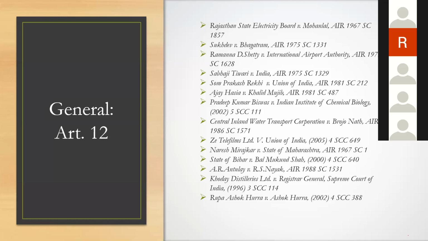Now remember, Pradeep Kumar Biswas is the law of the land right now. The test for determining other authorities is: if an entity, it may be a society, a company, an association, a limited liability partnership, any entity, is functionally, administratively, and financially under the control of the Government of India or the government of a state, then it will be termed as other authorities.